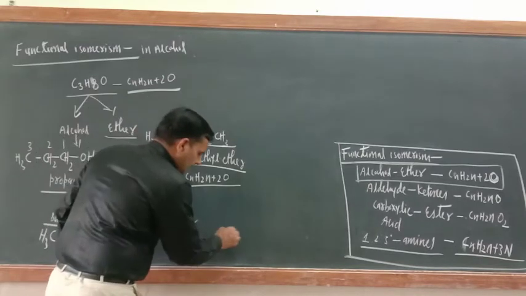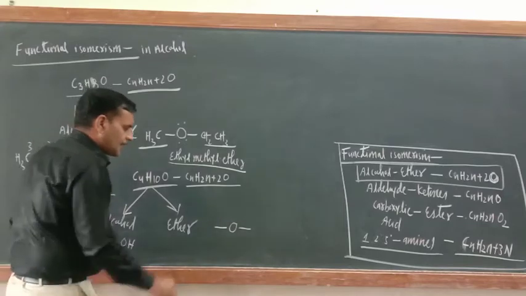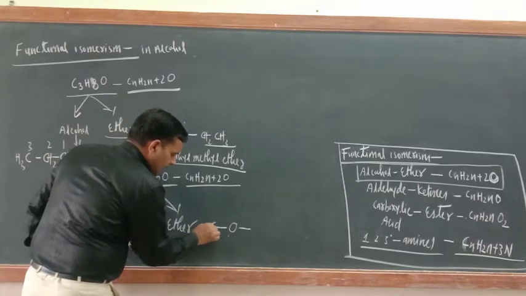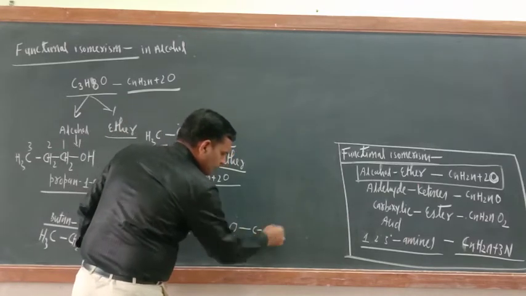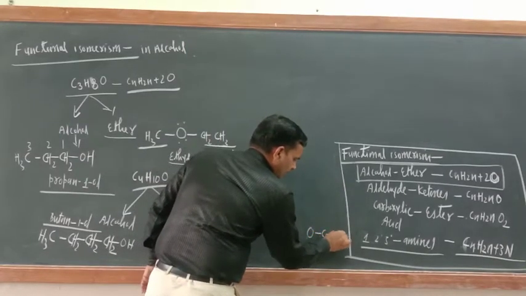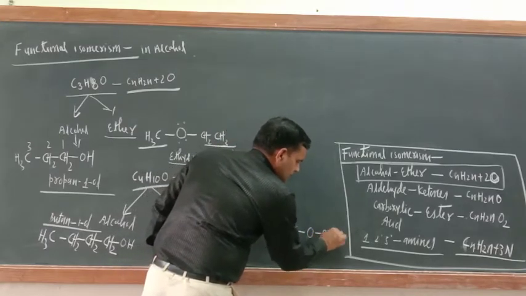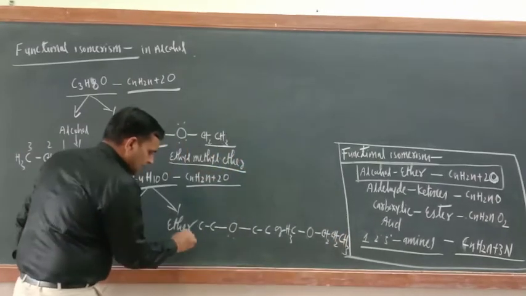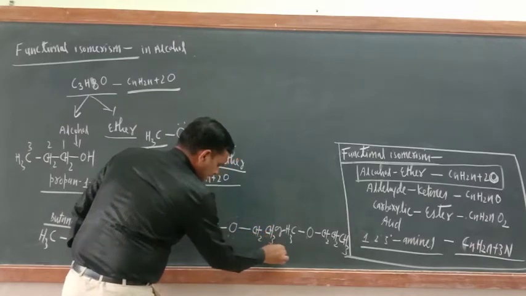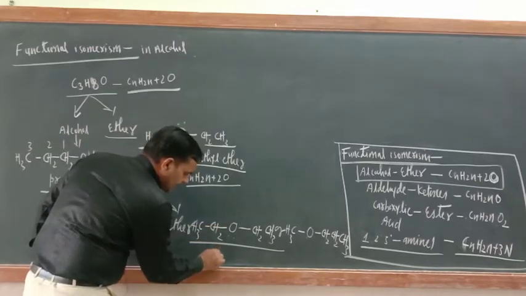Ether is O. So here, first write the functional group, that is divalent oxygen. Now it is up to you. Now 4 carbon atoms are there. So one side you can write 2, other side also you can write 2. Now you can make it like that also: oxygen, one side 3 carbon atoms, one side 1. So that is also true. CH3, CH2, CH2, CH3. Here also CH3, CH2, here also CH2 and here CH3. Both are correct, both are ether only. What is the name of this one? Diethyl ether.